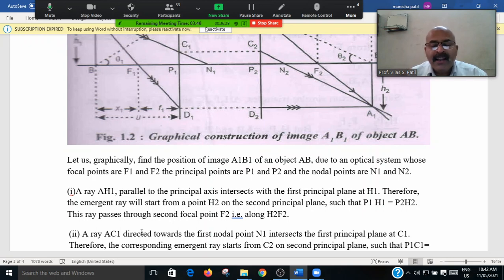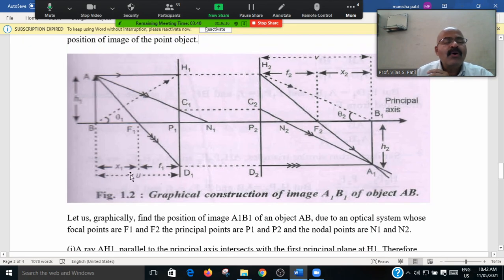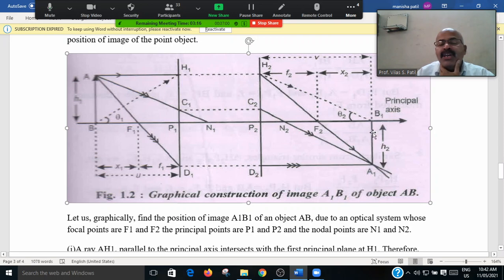Therefore the emergent ray starts from point H2, and for the second principal plane, PH1 is equal to PH2. It starts from H2 and goes here, toward A1. P1H1 and P2H2 are at the same distance.